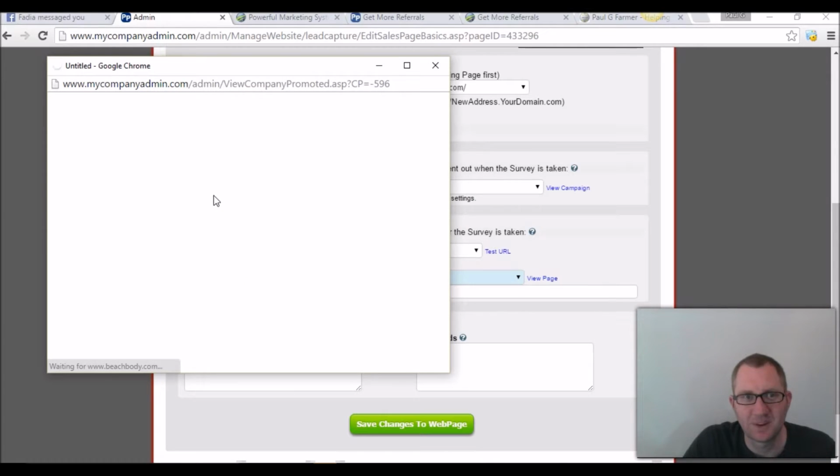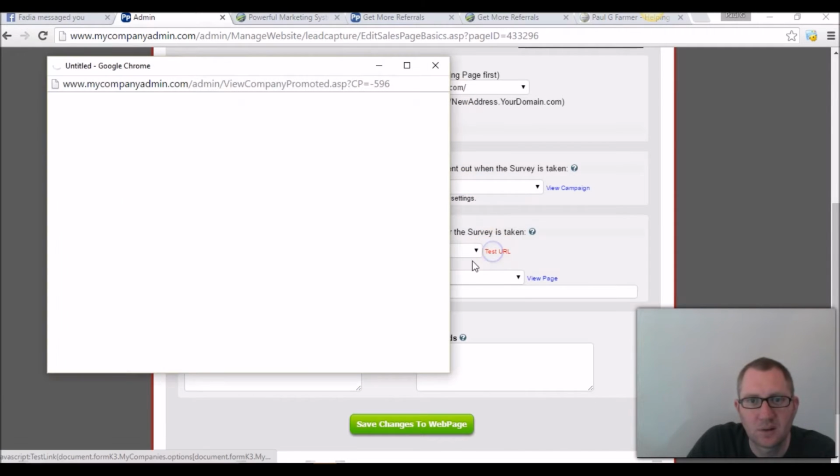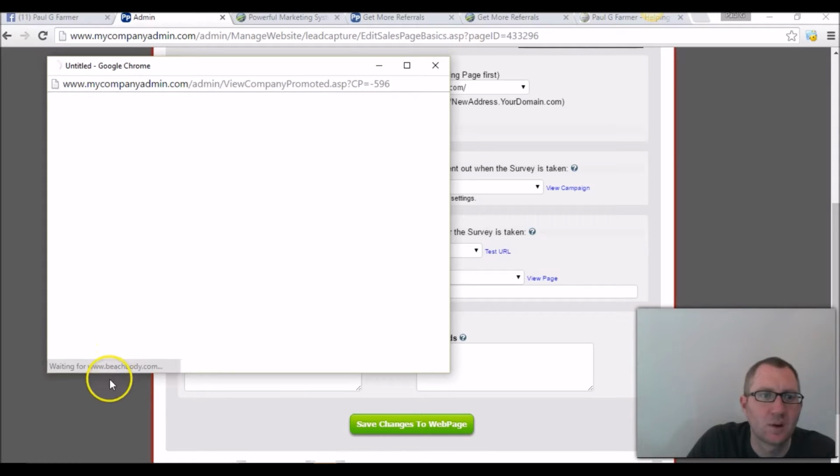Goes nowhere. It's very slow. But this will open up to be Beachbody eventually. I don't know why it's so slow right now. We'll try it again. See if it helps. Waiting for Beachbody. So it's going to go there.